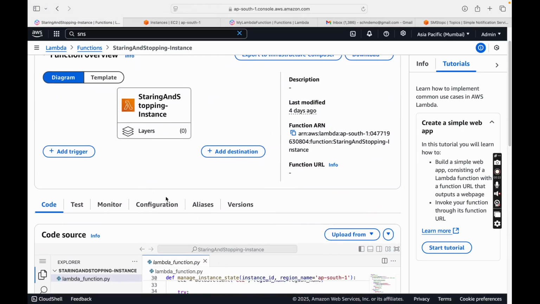Now this Lambda function has permissions also inside the configuration. Let's see, we are assuming and we have done it. And yes, there is something called an event. So if the event is getting done, then this Lambda function should trigger, right? So right now also I can run it and I can start and stop the instances, but I want this Lambda function to be triggered based on the events. Okay, so I can add an event also.